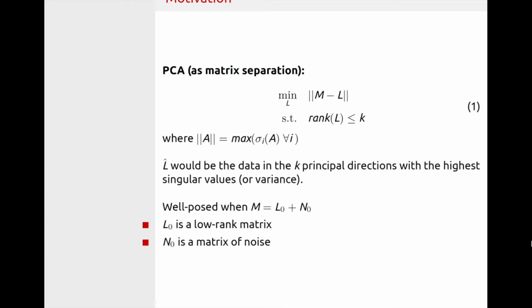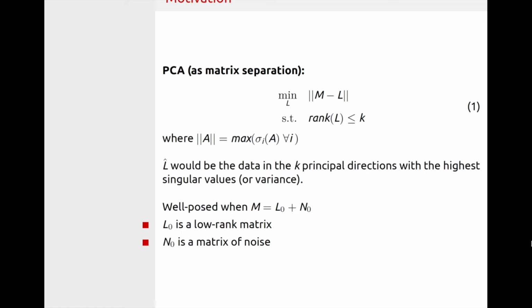PCA is possibly the most popular dimensionality reduction technique. When posed as a matrix separation problem, we can see that the solution L hat would be the data matrix M in the k principal directions with the largest singular values. This formulation is less popular but will be useful shortly.